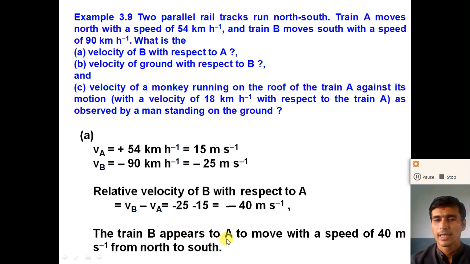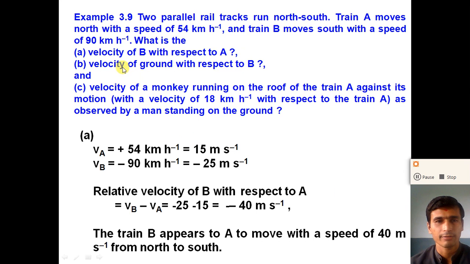So train B appears to A to move with a speed of 40 meter per second from north to south. Here the relative speed of train B is greater than the speed of both trains. So train B appears to move faster than both trains. If you observe train B from train A, it appears to move faster. Dear students, understand why: the other train we are observing, moving in the opposite direction, appears faster than your train, right?